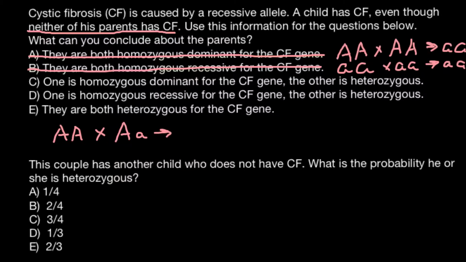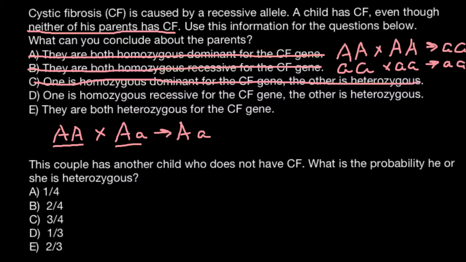The progeny may get from the first parent only dominant allele A, there is no other variant, and from the second parent the progeny may get either dominant allele A or recessive allele a. Even if the progeny gets the recessive allele a, because this is a recessive genetic disorder, the progeny wouldn't be affected by this disease. They would be carriers, but wouldn't express it phenotypically. So we can also cross out this answer.